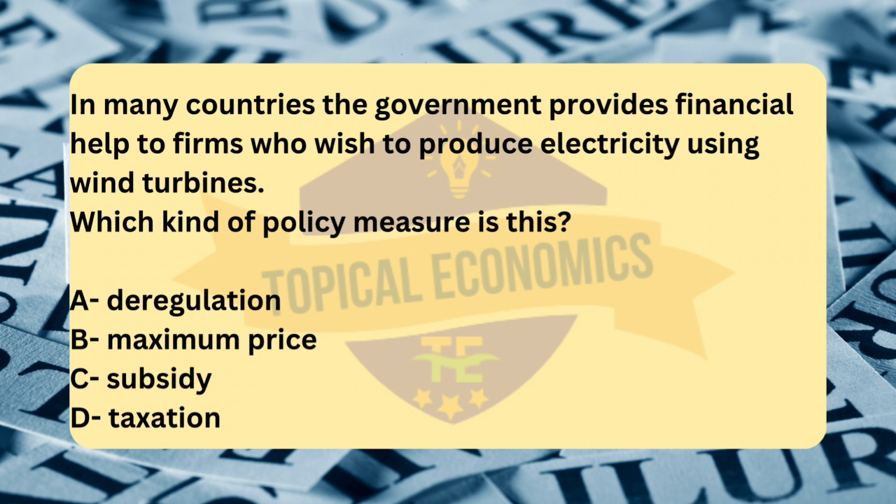Lastly, option D, taxation, refers to the process of collecting taxes from individuals or firms by the government. While taxes can be used to discourage certain behaviors, e.g., carbon taxes on polluting firms, the government providing financial help for wind energy is the opposite of taxation. It is a form of financial support or incentive.